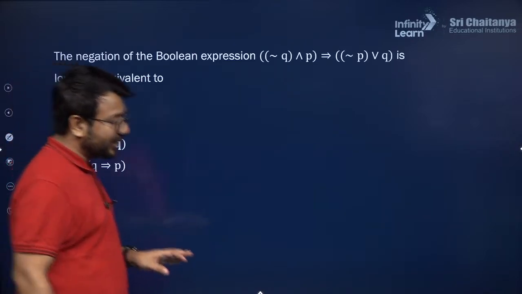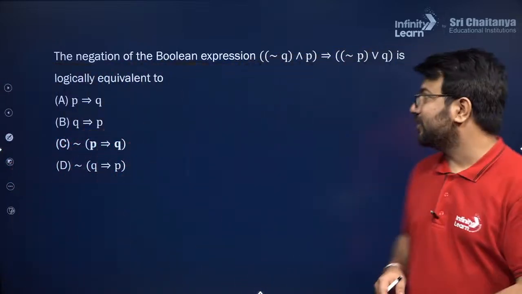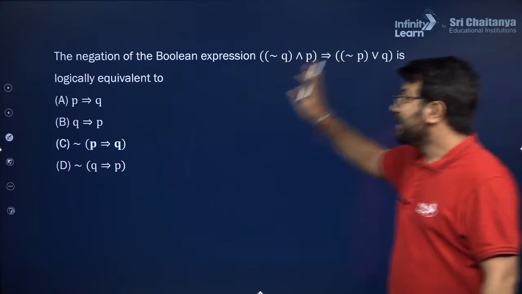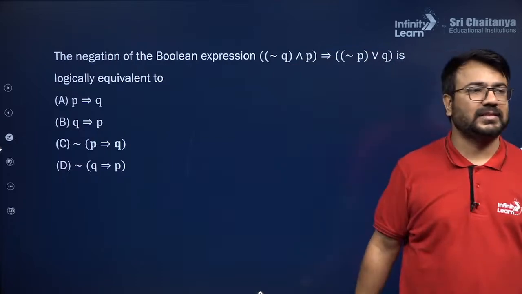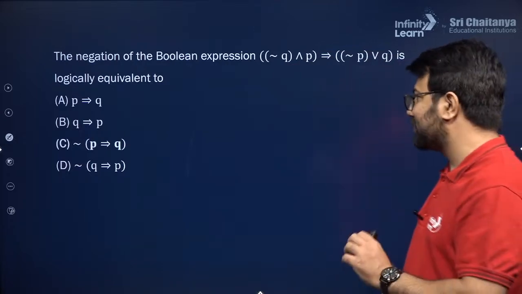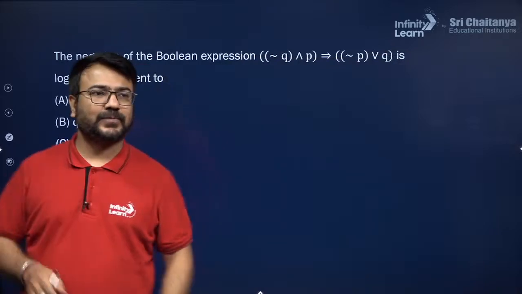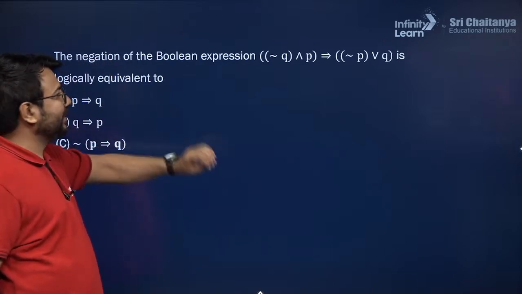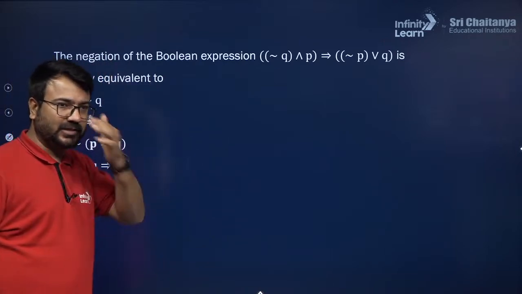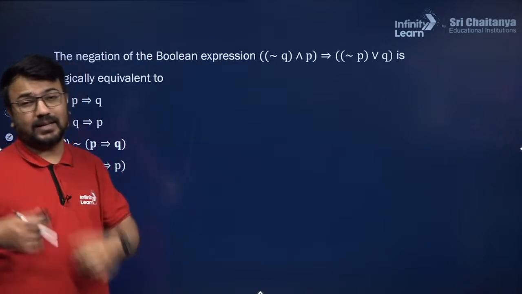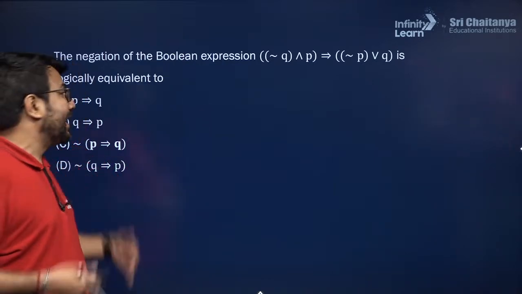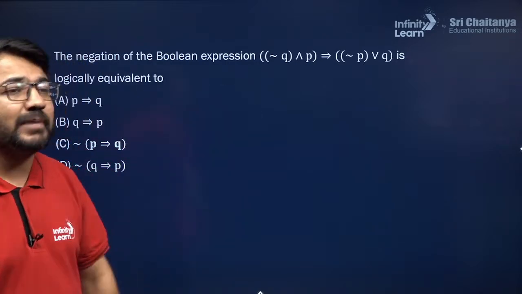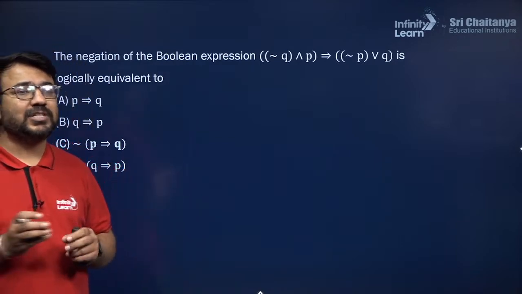Here is another question in front of you, and in this particular question we are observing that the negation of the Boolean expression, there is a Boolean expression given to you, is logically equivalent to which of the following options. Mostly insane, will you try to attempt this question on your own? Negation of the Boolean expression. Here is a Boolean expression given to you and we need to take the negation of it. So how will I be able to write the answer for this question? The very first thing is make the truth table and go ahead. And the second is apply the algebra of the statements of the operators, and then you will be able to get the answer.